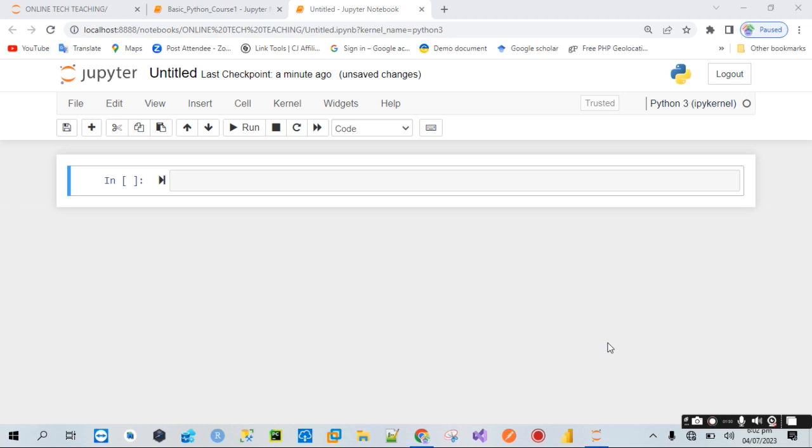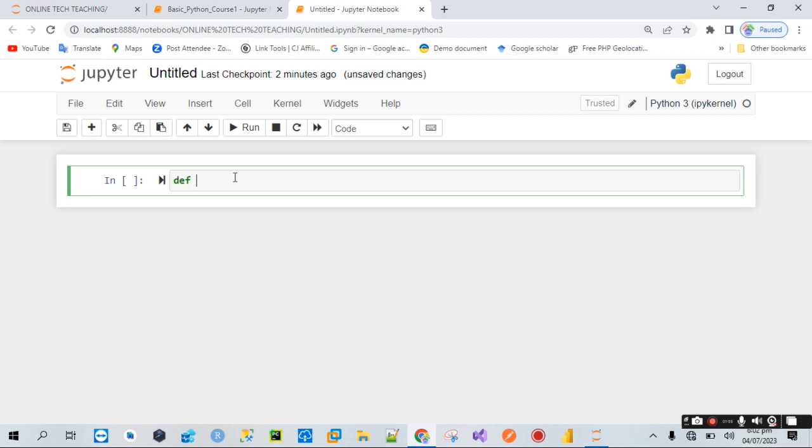Now again, the first application I want us to write here is this. Remember in our previous video, we were able to concatenate a string to a string. Now what if we want to concatenate a string to an integer? How do we do that?